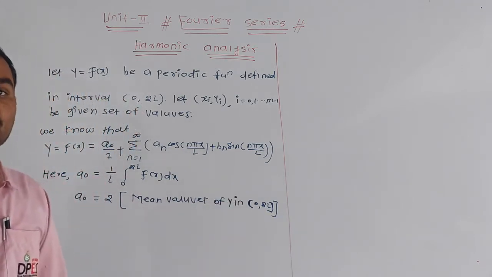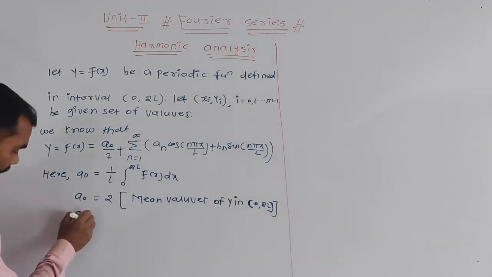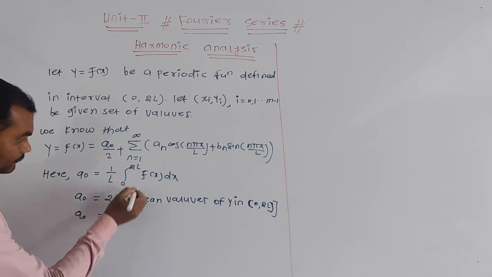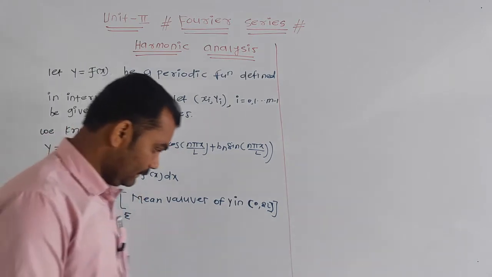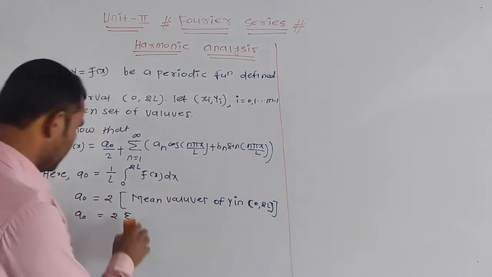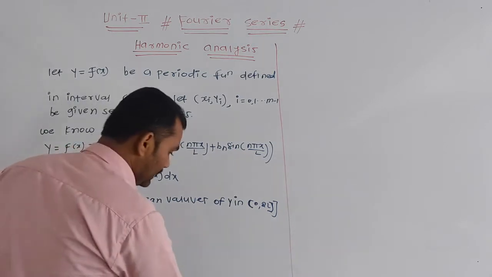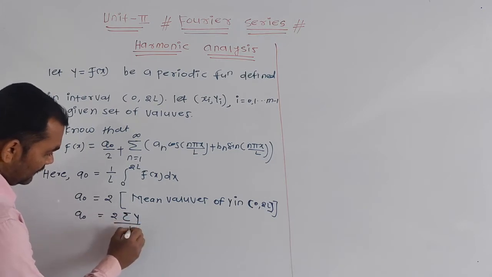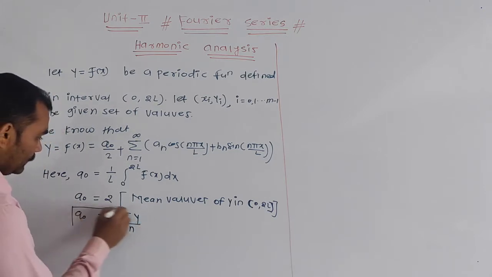What is the meaning of that? The average of y, that is, a0 is equal to 2 times summation y divided by n. Correct, summation y divided by n. This is the formula of a0.